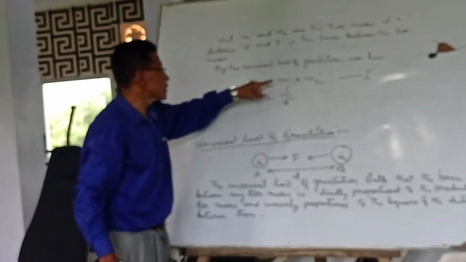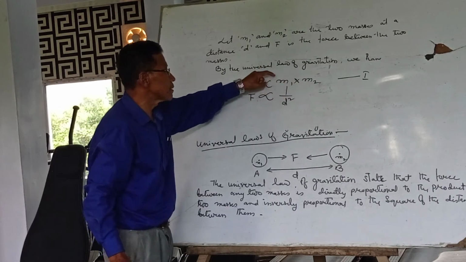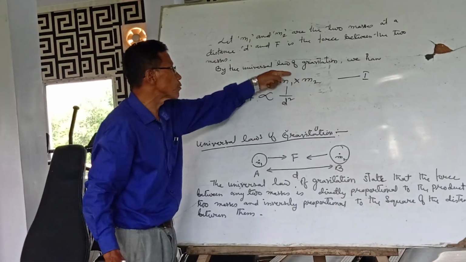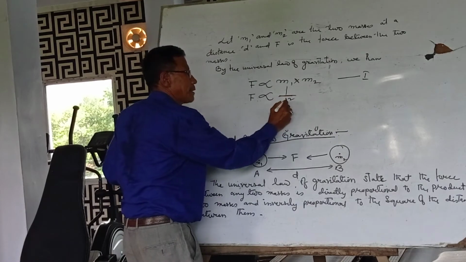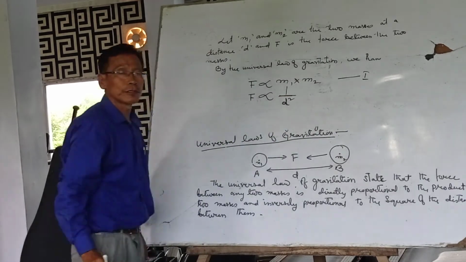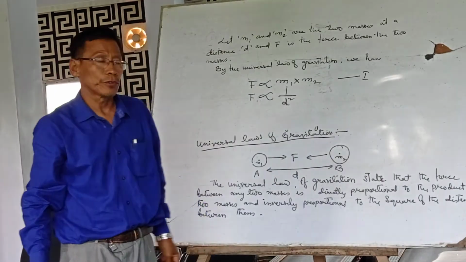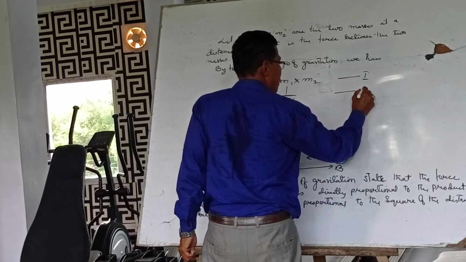If it is inversely proportional, you would have to say 1 by M1 into M2. But since it's directly proportional, M1 into M2, no need of 1. Inversely proportional means we have to write 1 by d square, inversely proportional to the square of the distance between them. You write this one as equation 2.